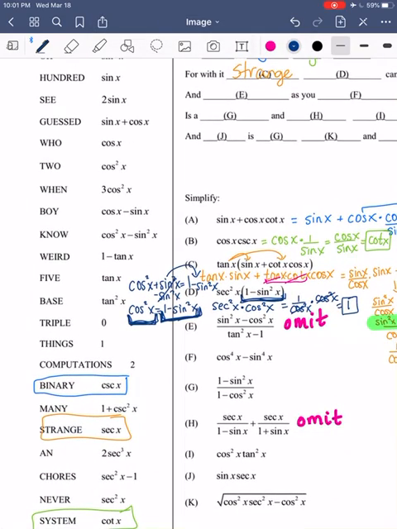Remember, you can only cross out because they equal 1. Cosine squared divided by cosine squared is 1. You can only do that on multiplication and if they're above and below each other, either directly or diagonally. All right, so 1 is here.